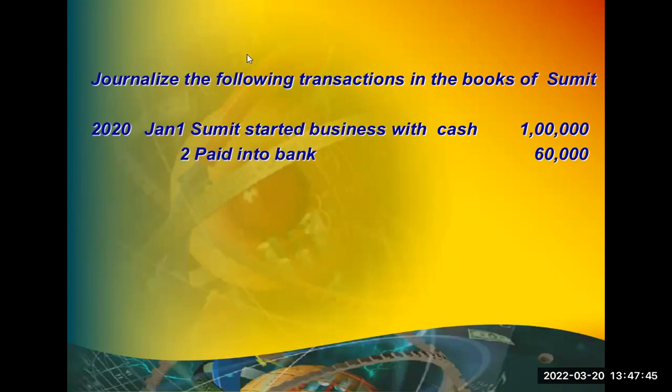So Sumit is starting a business by investing rupees 1 lakh. So business is getting 1 lakh rupees from Mr. Sumit. That's a transaction. So two accounts are affected. One is cash account, another one is Sumit account. Sumit is the owner. So Sumit comes under which account? Nominal or personal or real? Personal. Sure.